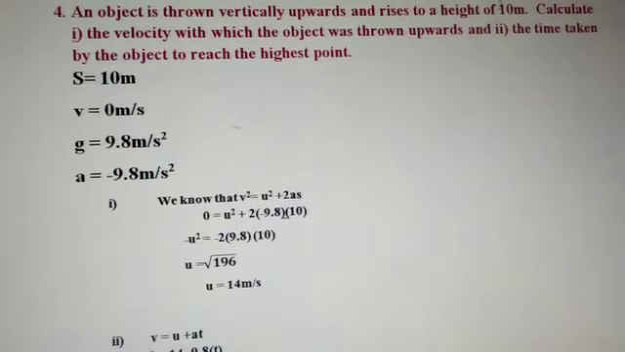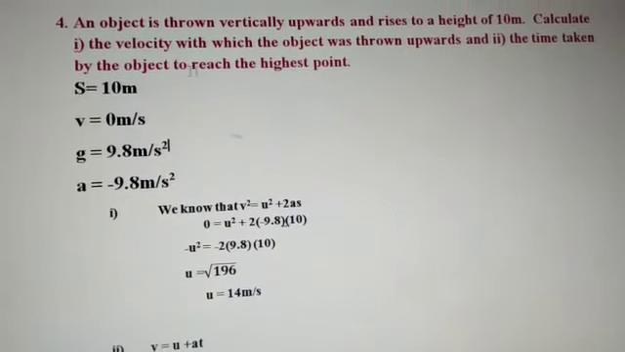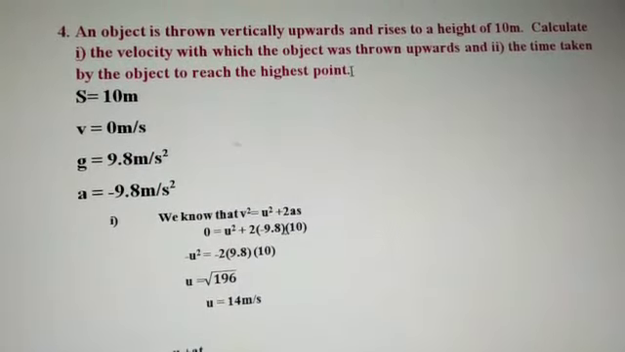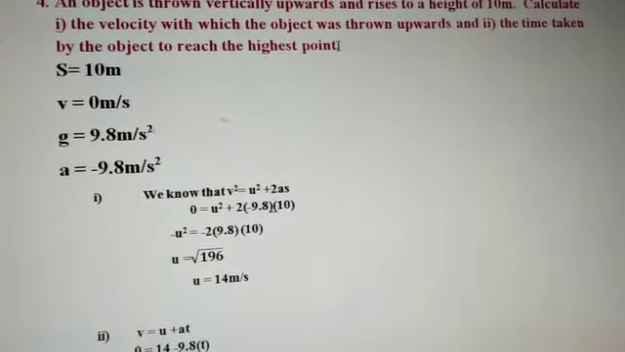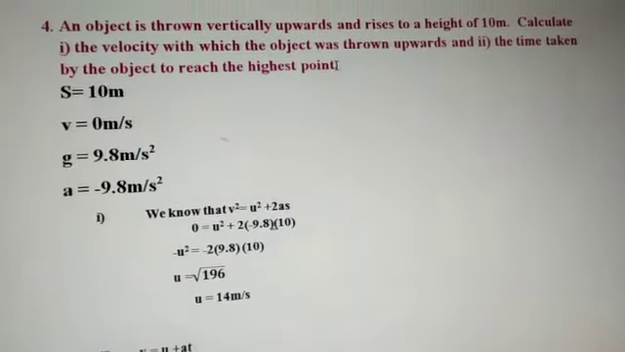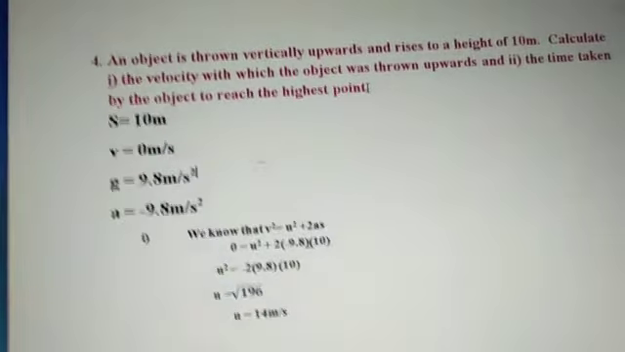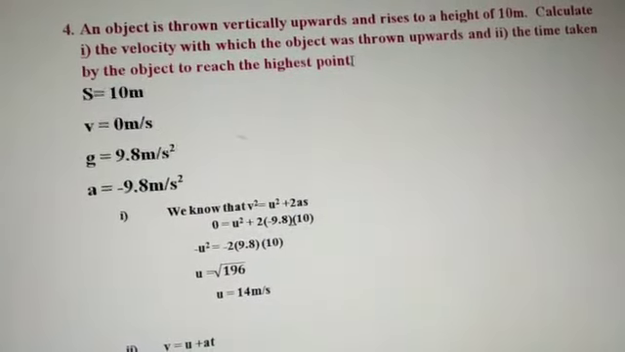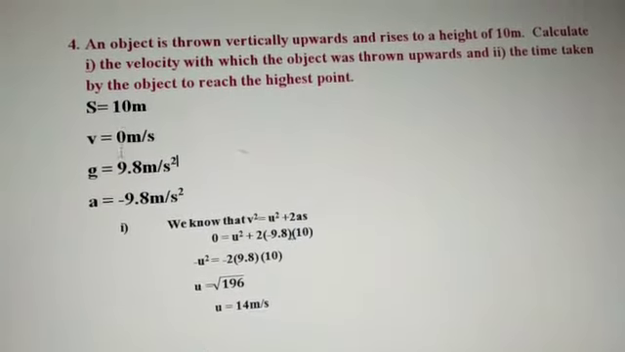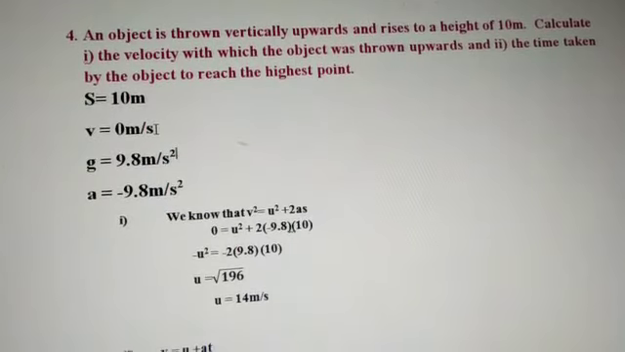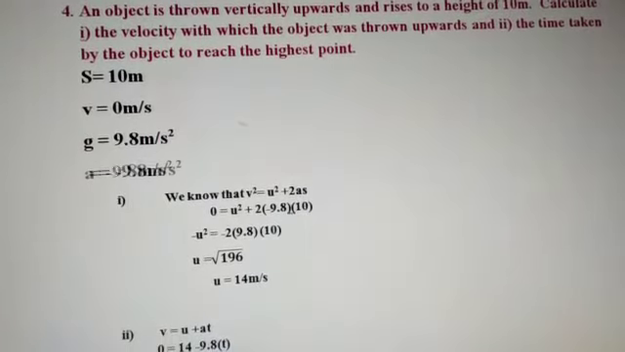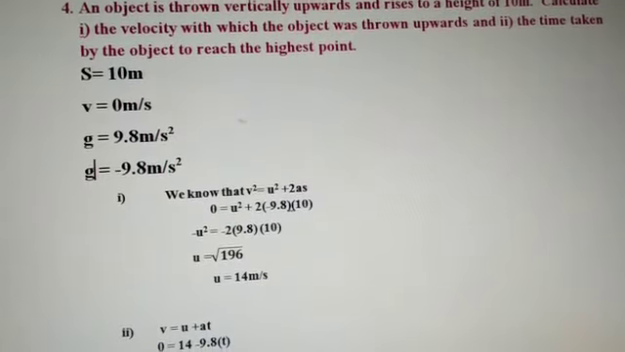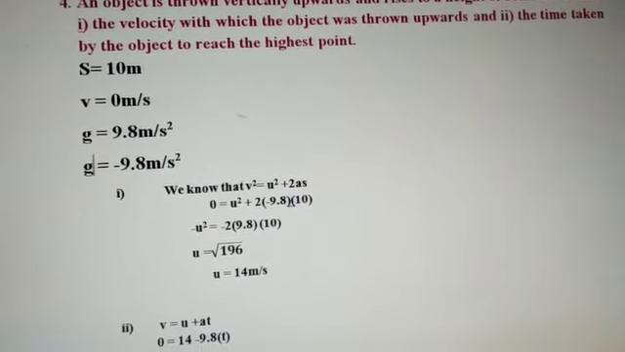Next, calculate the time taken by the object to reach the highest point. So the given is like this. The distance traveled is 10 meters, vertically upwards. The final velocity is 0. g is 9.8 meter per second square, so we consider g, the acceleration due to gravity, as minus 9.8 meter per second square.